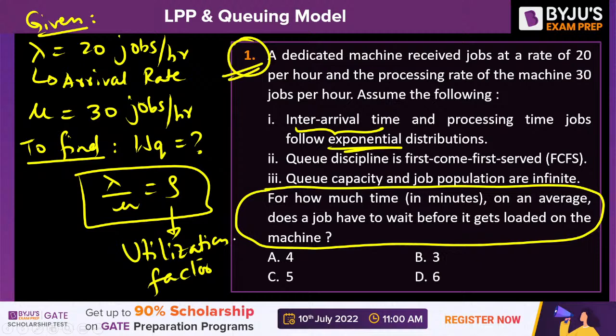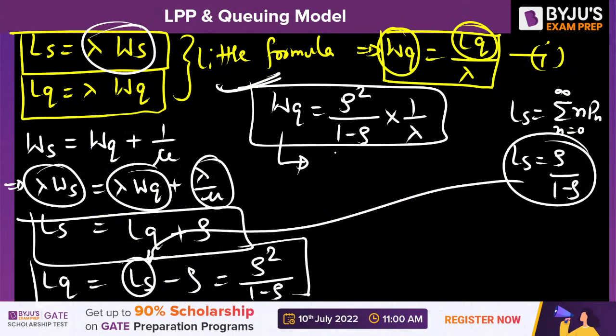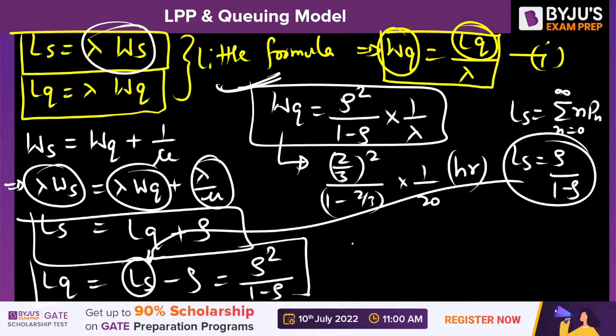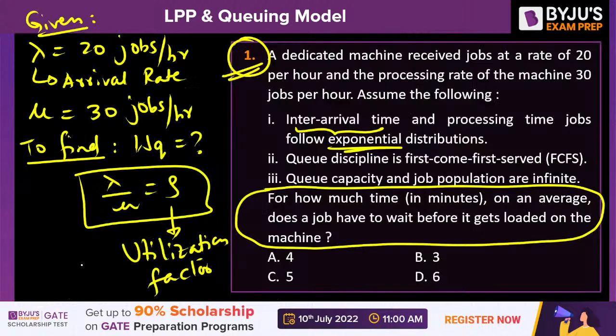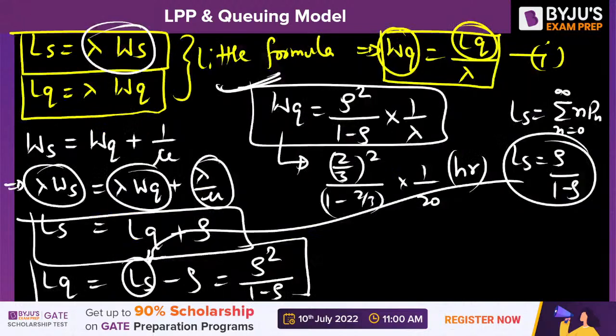Can you solve it? It is rho, 2/3 squared upon 1 minus 2/3, into 1/20. That is in hours, and if you want to convert it into seconds or minutes, the options are in minutes, we need to multiply by 60.